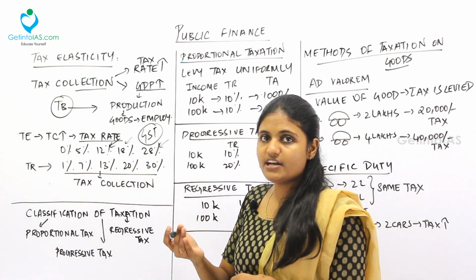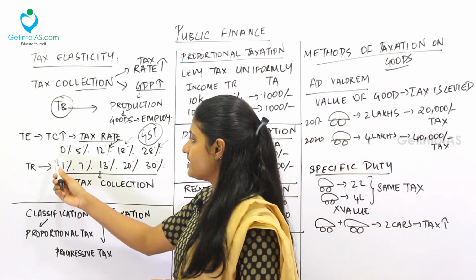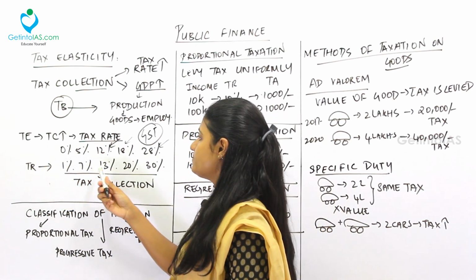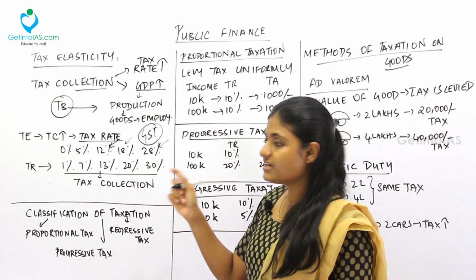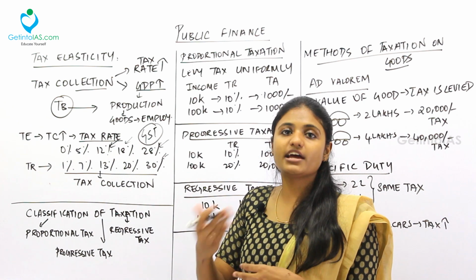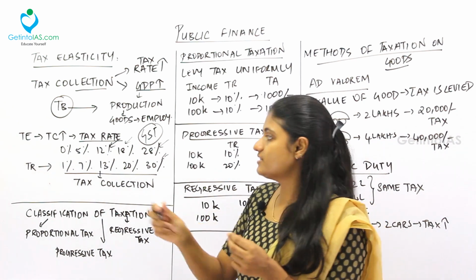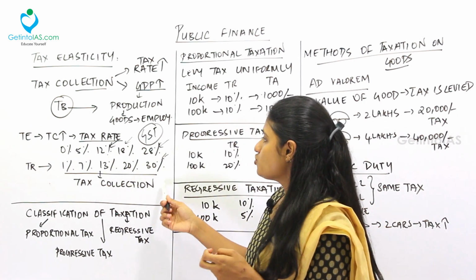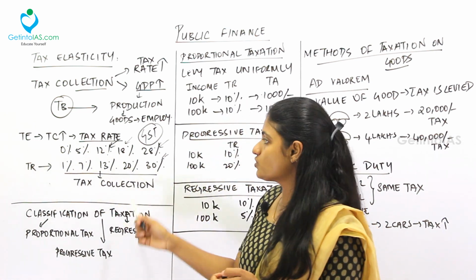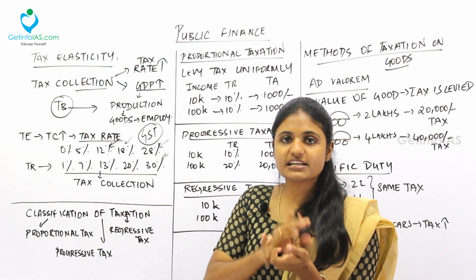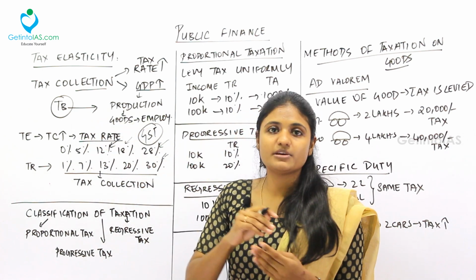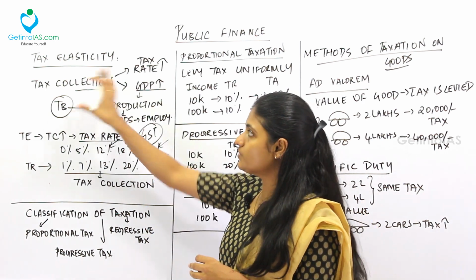See, in a future date, when the government increases the tax rate, this is called as the tax rate, okay? When it increases the tax rate to, say, 1%, 7%, 13, 20 and 30, see, the amount of tax rate is being increased. So for the products we get also, we will be paying more amount of tax. That's why they increase the tax rate. So by increasing the tax rate, more amount of tax is being collected. That is called as tax elasticity. So tax elasticity depends upon the tax rate and the tax buoyancy depends upon the GDP. I think you are clear with this point.